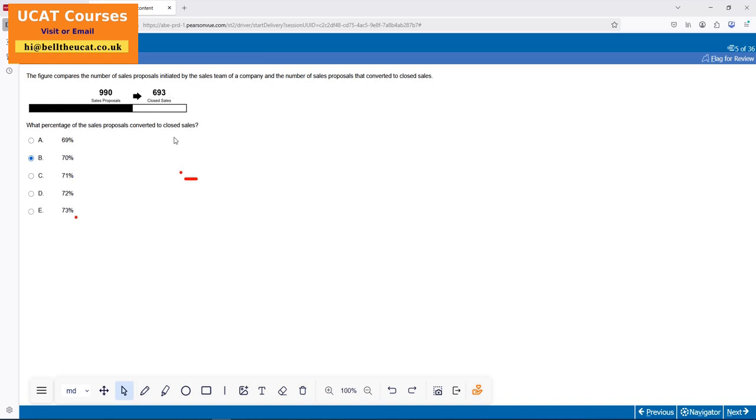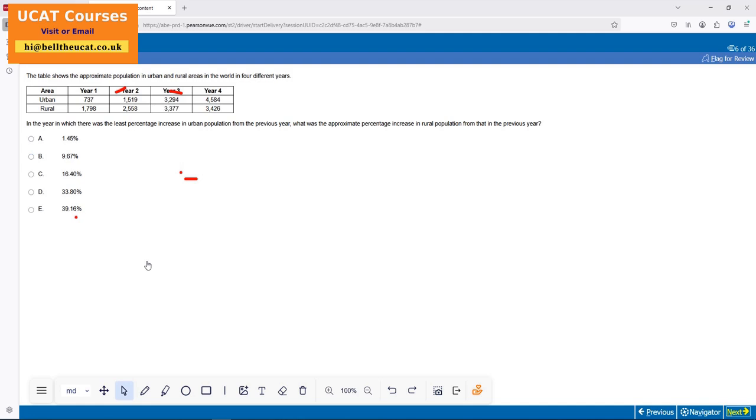693 here, this value is close to 700. This value is close to 1000. 700 over 1000, 70%. But then I saw the options are close by, so might as well use some keystrokes from the calculator. Boom, there we go. So option 70% it was. Righty, next question. Looks easy so far. Hopefully not jinxed it. There we go. So what does it say?